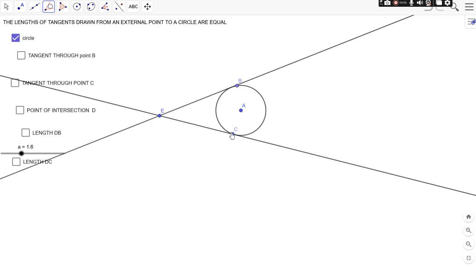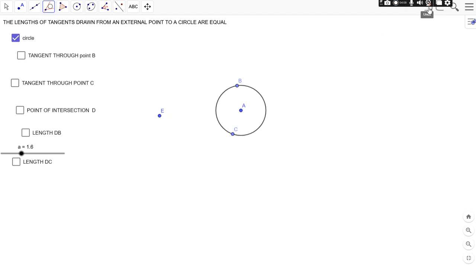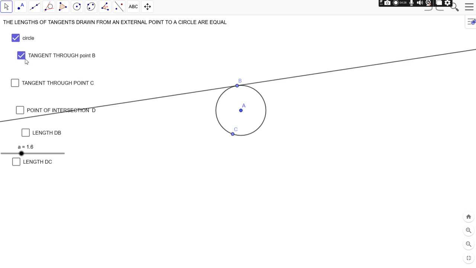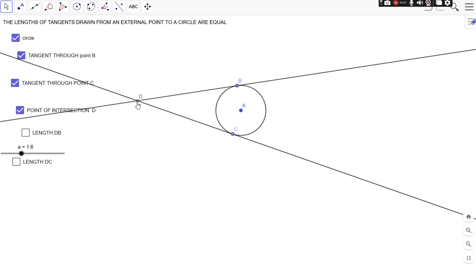Now, afterwards, we'll talk about another property: the lengths of tangents drawn from an external point to a circle are equal. Once again, I'm repeating the property. The lengths of tangents drawn from an external point to a circle are equal. So let's prove it. Let's take a tangent at point B and a tangent at point C, which are intersecting at point D. This is the external point.